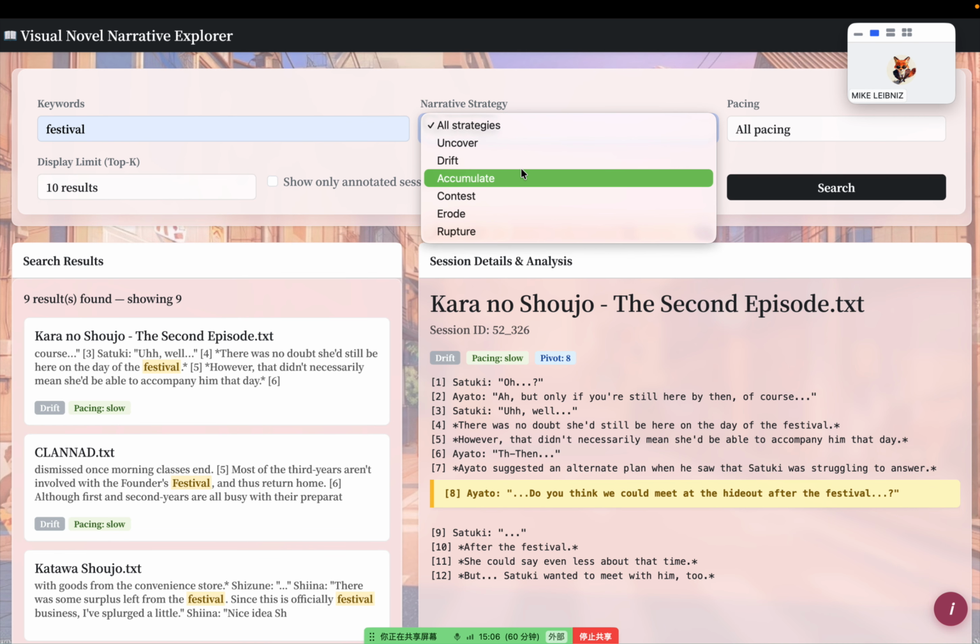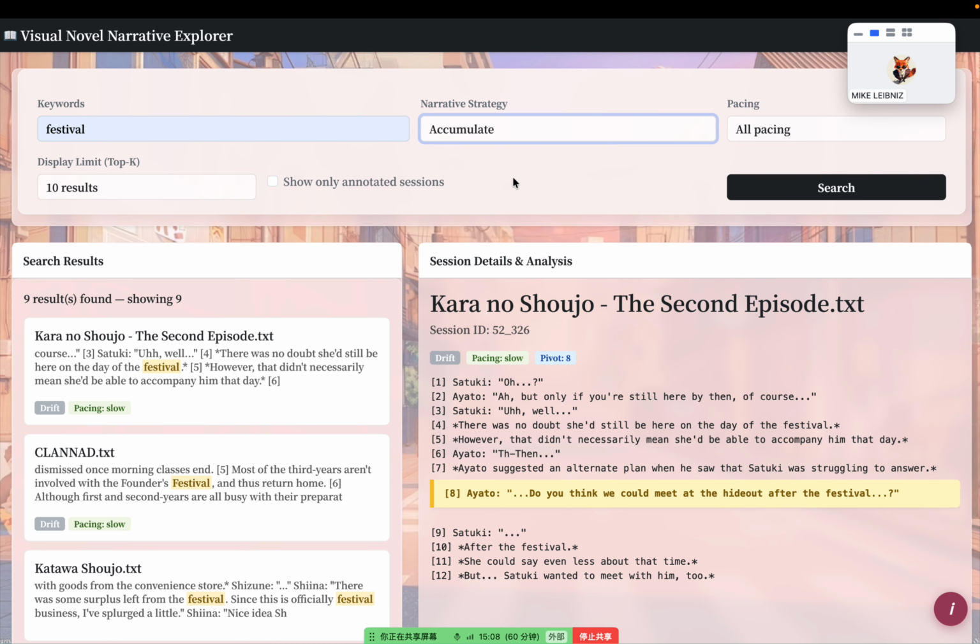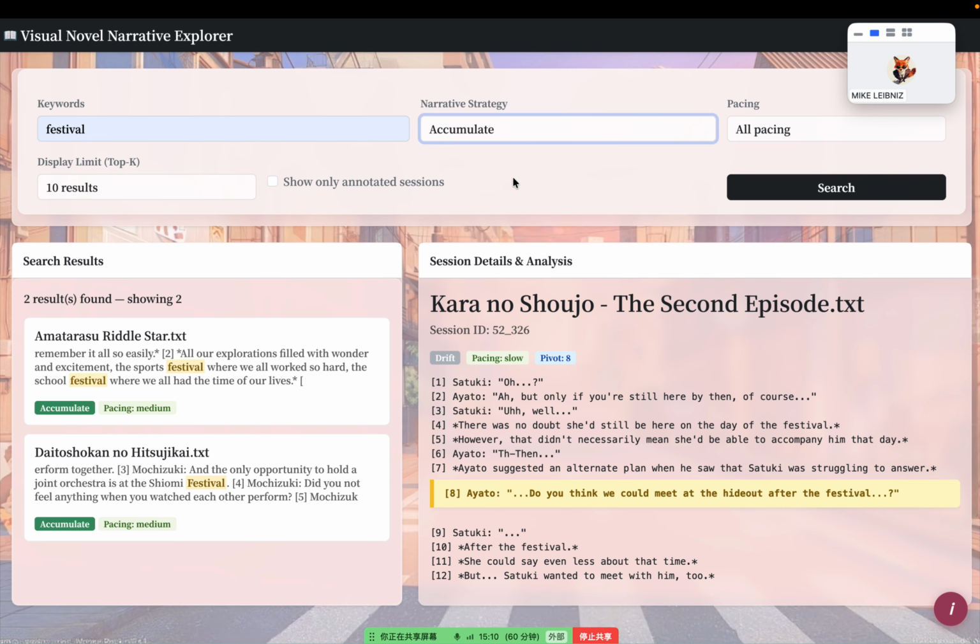Now let me filter by strategy. I will go for accumulate. Only accumulate sessions. You can combine any search keywords with annotation filters. And this checkbox shows only sessions that have been annotated. Great for focused analysis.